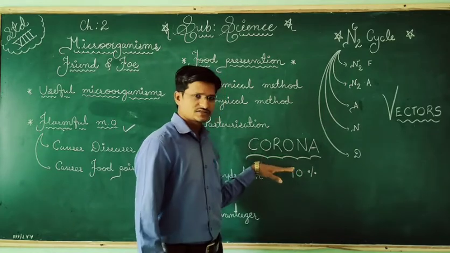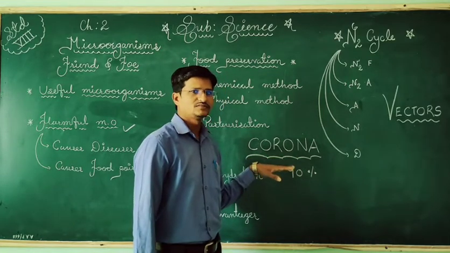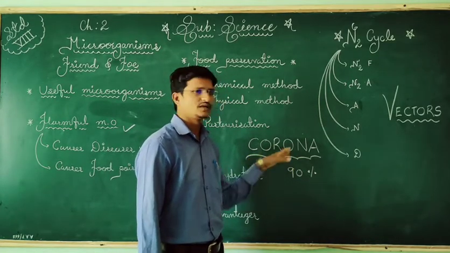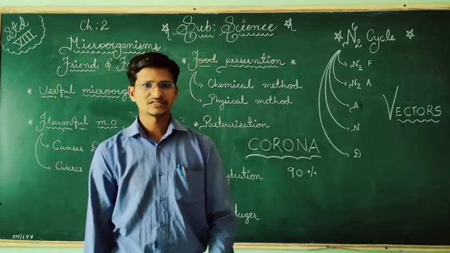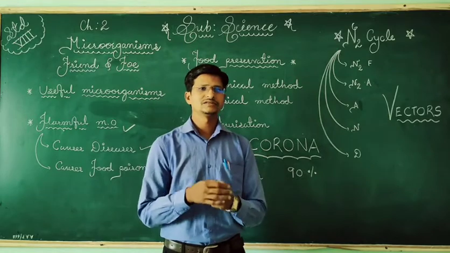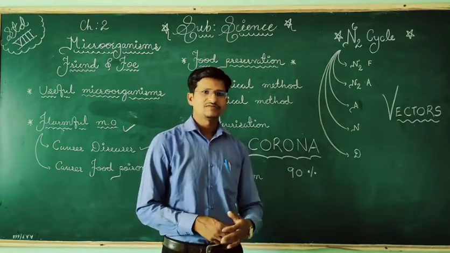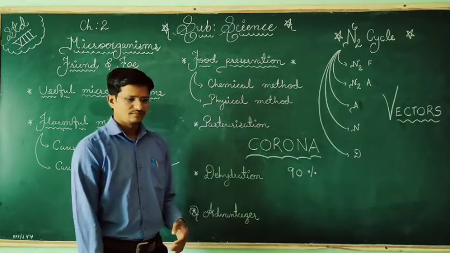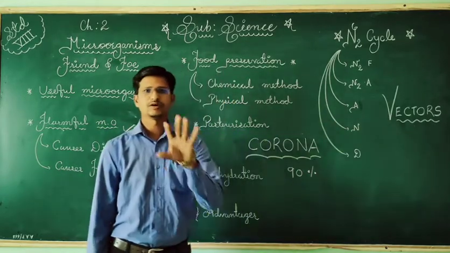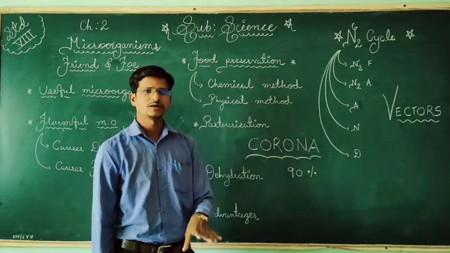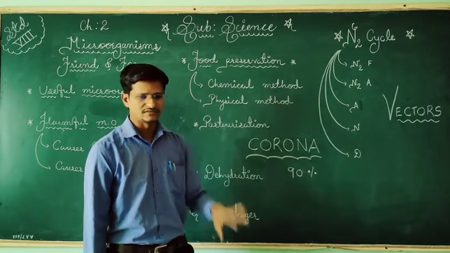The disease causing microorganisms like this coronavirus will enter your body. And that's why we are using masks, we are using sanitizer, we are using different means to prevent coronavirus. And you know that vectors, we call them the spreaders, who spread the disease.